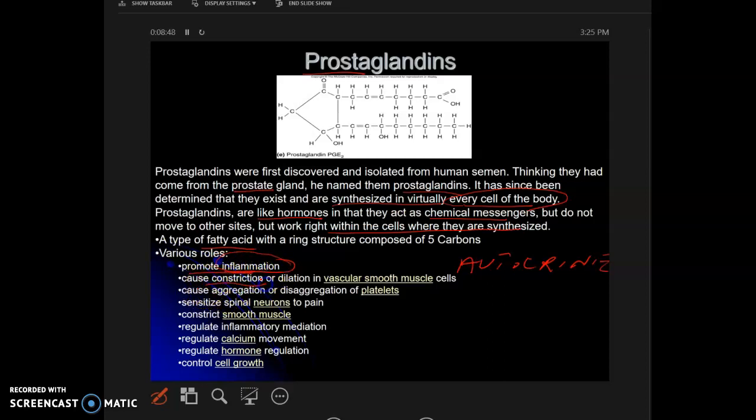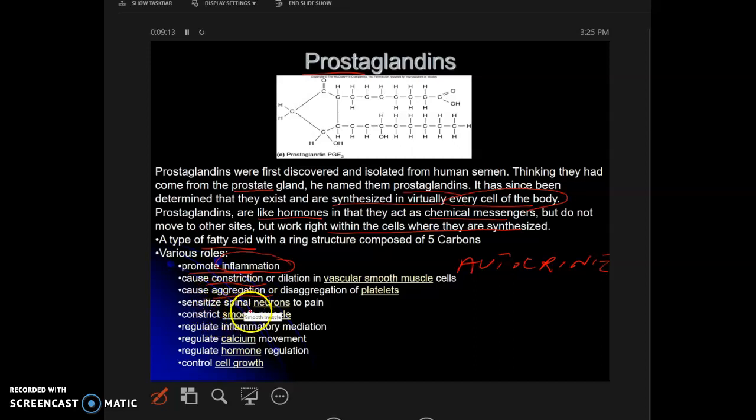Inflammation, cause constriction or dilation of vascular smooth muscle cells. When is this important? Especially this is important during what? Bleeding. Yes? Or for the distribution of blood to the different organs. We talked about that too, right? Cause aggregation or disaggregation of platelets. When do you want aggregation? When there's blood clotting, right?